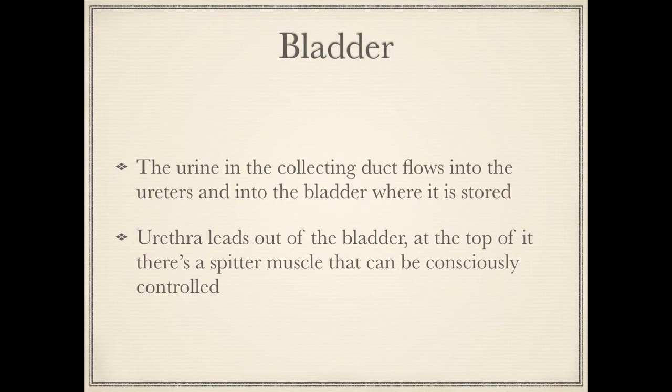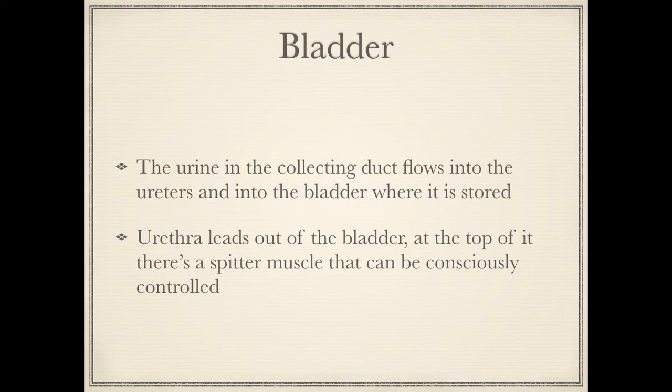And then after the urine is collected in the collecting duct, it flows into the pelvis, which then flows into the ureter, and this ureter carries the urine down into the bladder, where it is stored. Now, leading out of the bladder is a tube called the urethra, from where the urine is excreted out of the body.